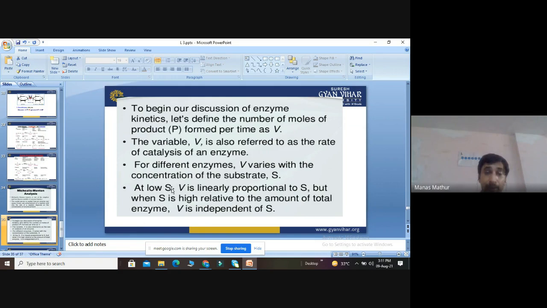At low substrate concentration, this variable is linearly proportional to the substrate. But when the substrate concentration is high, then V is independent of the substrate. It can work up to a certain limit only. I told you in the case of a competitive inhibitor, how we can overcome that by increasing the substrate concentration.